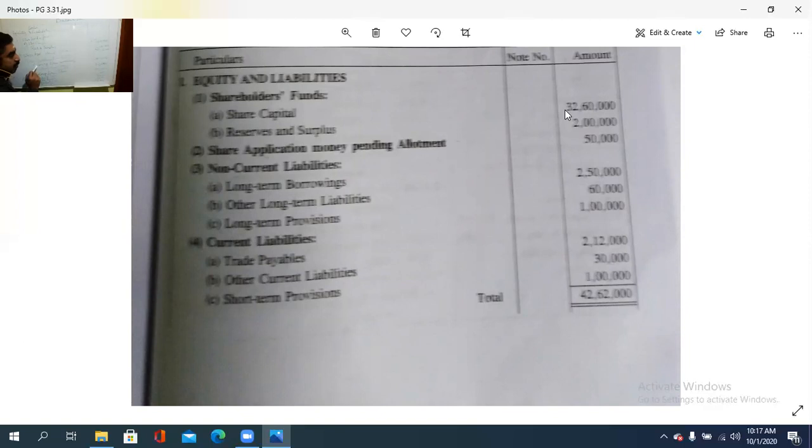Under the non current liability, what is a non current liability? It is not a current liability. What is a current liability? That is for a short period of time. That liability should be cleared within a short period of time. That is current liability. If it is more than 1 year, if a liability is to be kept, that is a case of non current liability, means fixed liability.